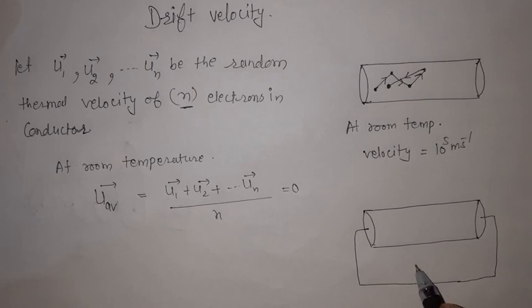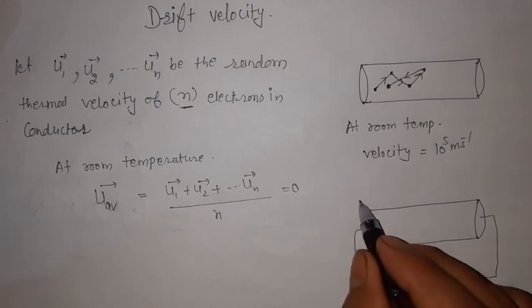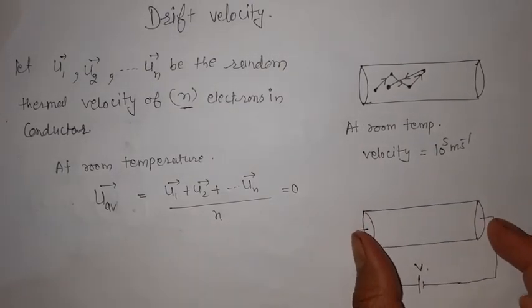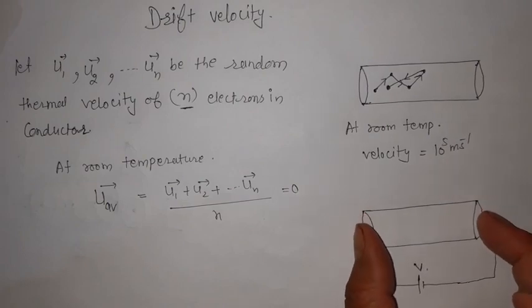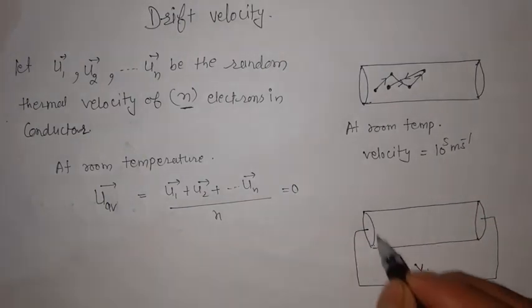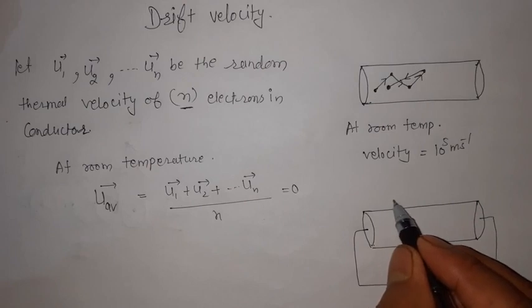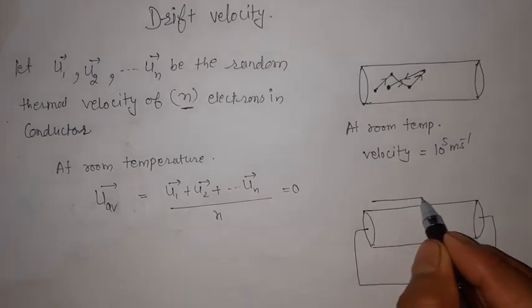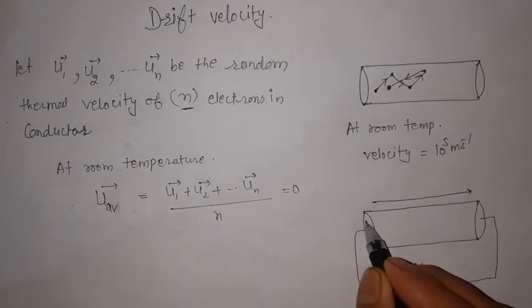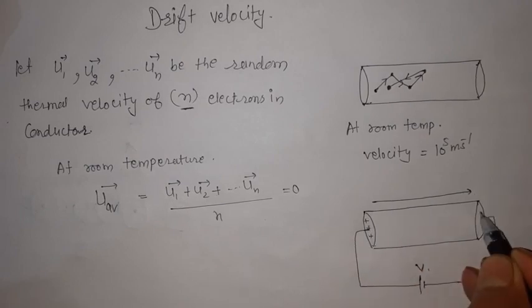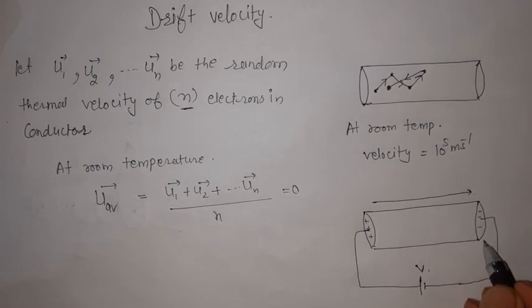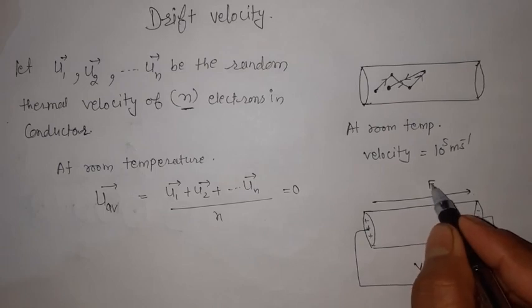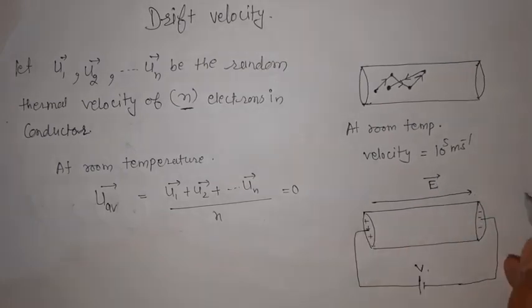So it maintains the potential difference between the two ends of this conductor. When there is a potential difference, an electric field gets set up. This side becomes positively charged, so high potential, and here it is negatively charged, so low potential, and an electric field is set across this conductor.